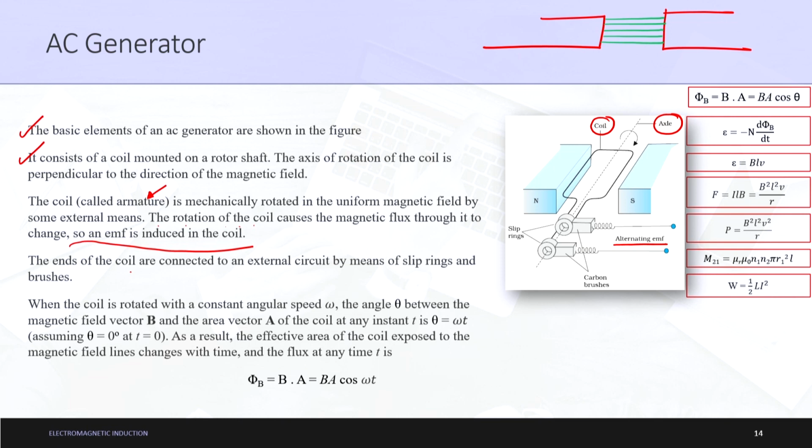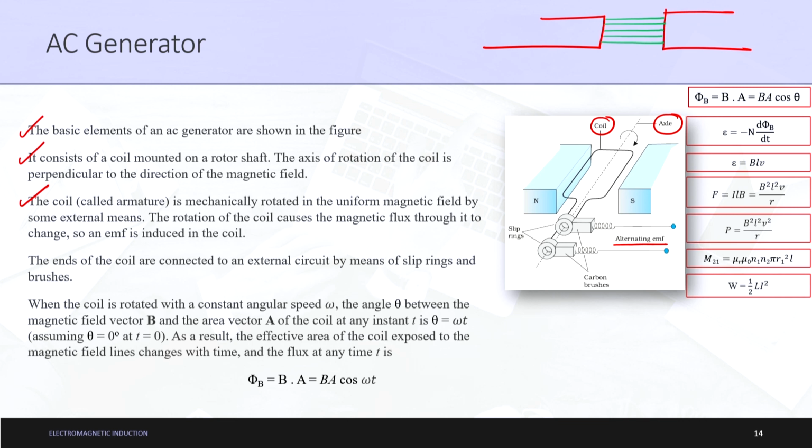So, the ends of the coil are connected to an external circuit by means of, sorry, I will reiterate this line again. The rotation of the coil causes the magnetic flux, phi B, through it to change, and so an EMF is induced in the coil. EMF is nothing but the epsilon value. So, this is the concept in the third point.